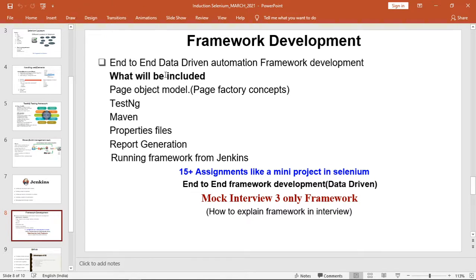I was met with an accident, so I am not able to take your class. So Sumit is taking the class on behalf of me this week. He is seeing this batch. So currently, he'll be taking your class.